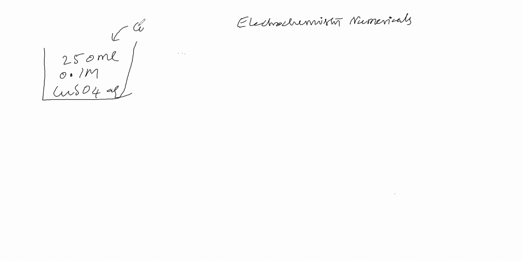Okay. So you are taking copper sulfate solution in the vessel, with concentration 0.1 molar and volume 250 ml. To this you are passing a current of 3.512 ampere for 1368 seconds. So due to that, electrolysis takes place.